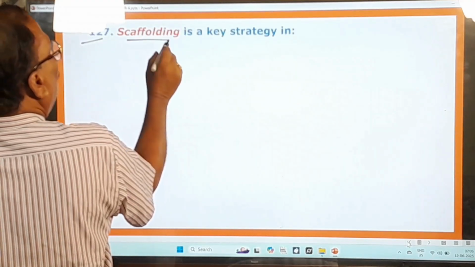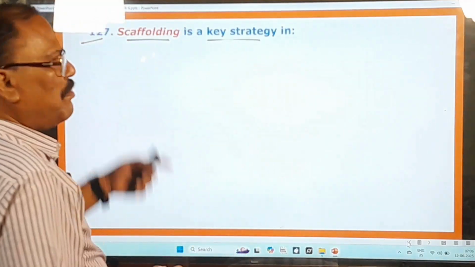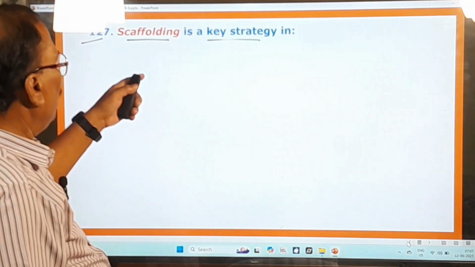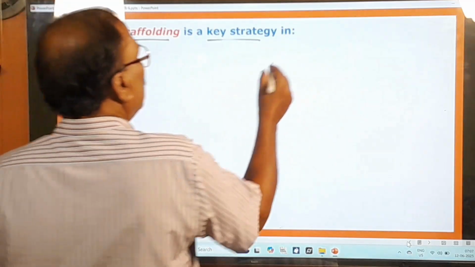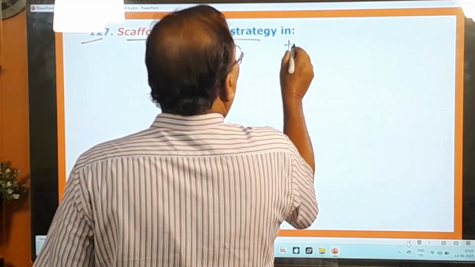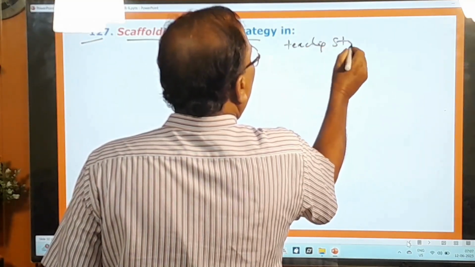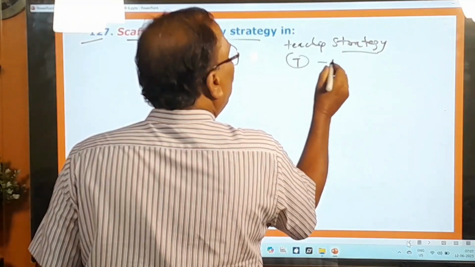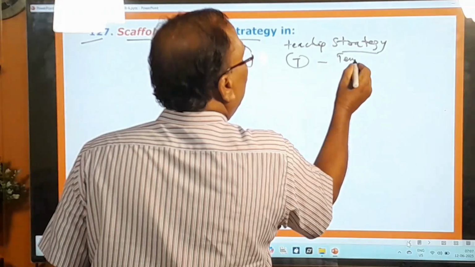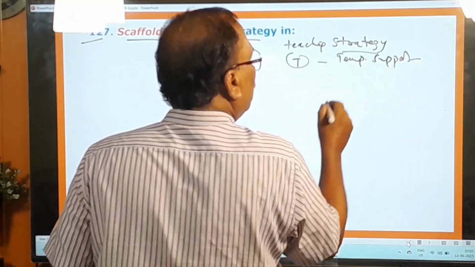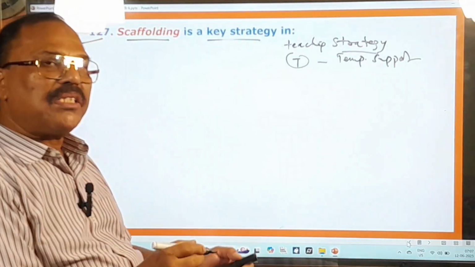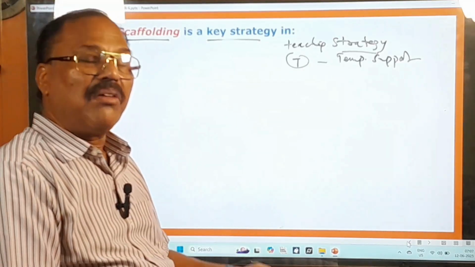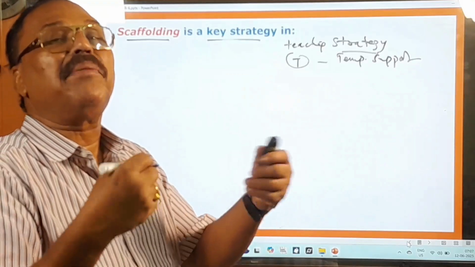127th question, scaffolding is a key strategy in. So this is a beautiful question, and before we look at the options given, let me give you some idea about the scaffolding. The scaffolding is nothing but a beautiful teaching strategy, okay, where the teacher provides some temporary support, okay, temporary support to help the students achieve their task which they cannot complete independently.